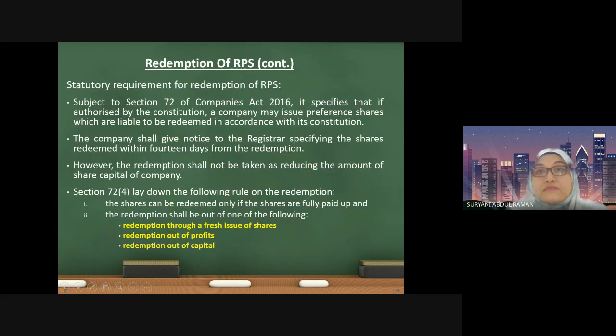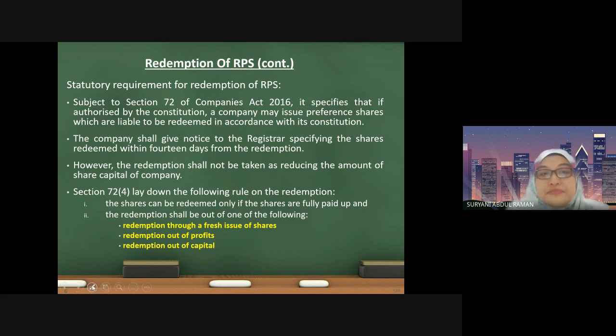shareholders. Now let us look at the financial implication of the redemption of redeemable preference shares and the requirement by the statutory. This is what is stated in the Companies Act 2016.